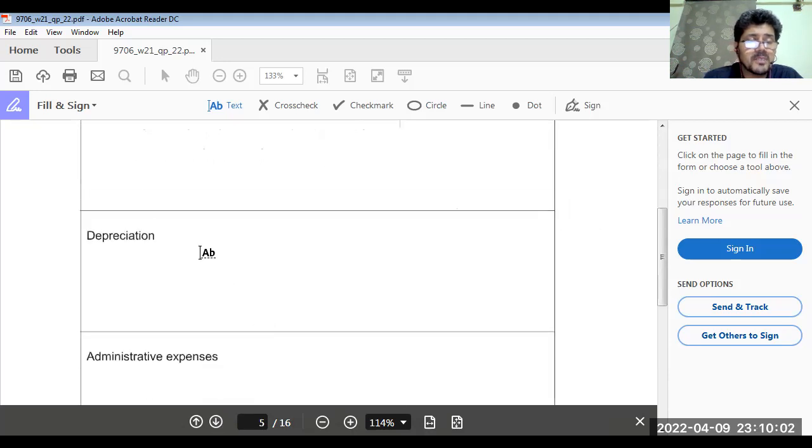So I'm using this box. About this vehicle, we bought on 1st September 2018.